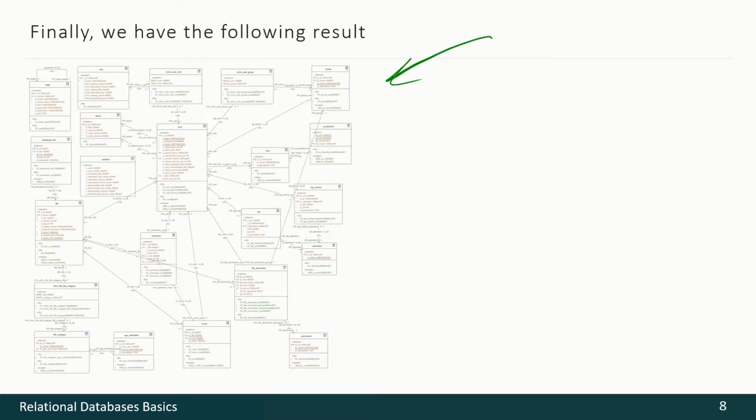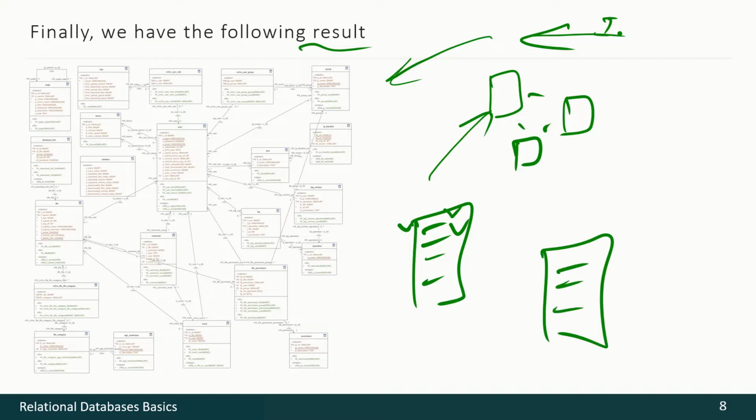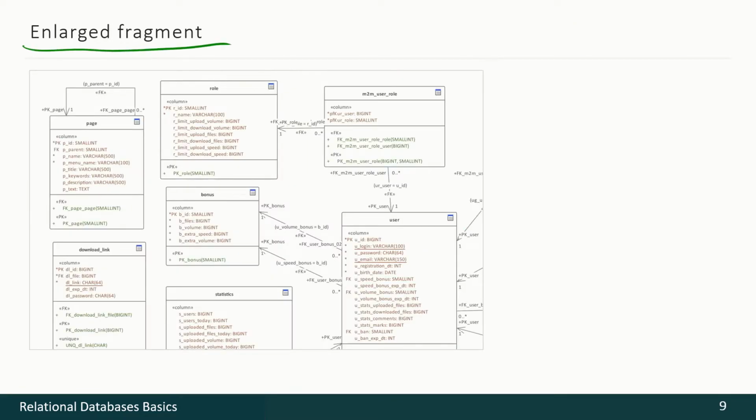So we have to achieve such a result using the information from infological modeling level. You remember that huge UML diagram, so we look at that diagram, then we create some table, adding some fields, specifying their properties like data types and so on. Then we add another table, then we make a connection between them, and finally we'll get such a result. This is some enlarged fragment for you to see field names, data types, information about primary keys, information about foreign keys, information about relationships, and so on and so on and so on.